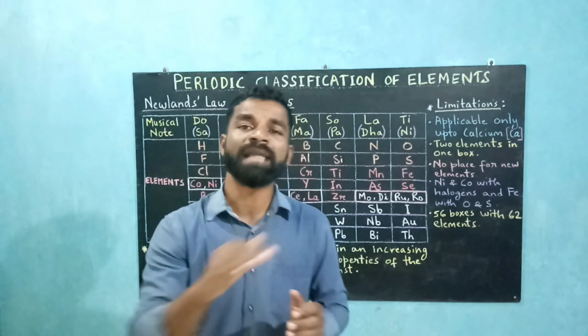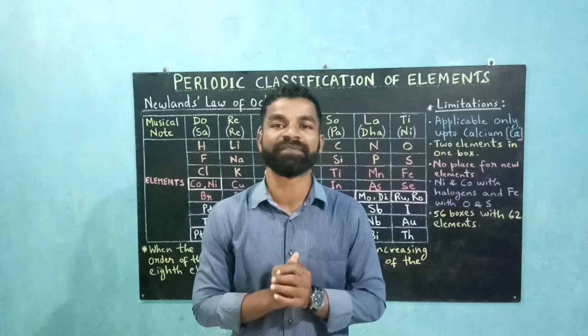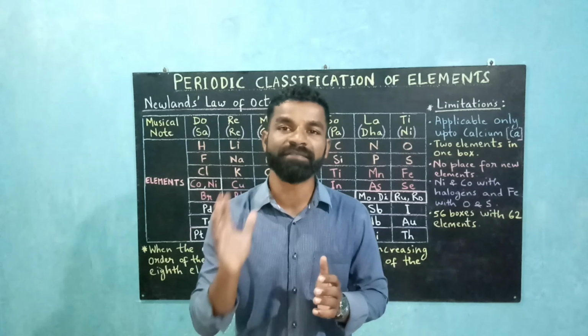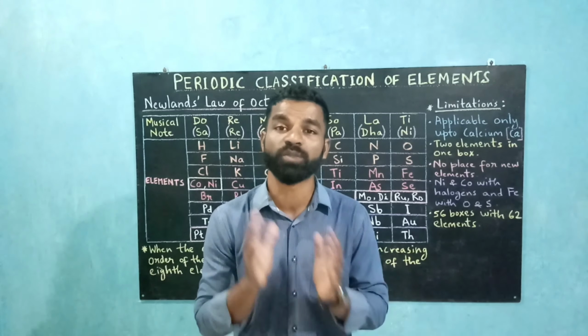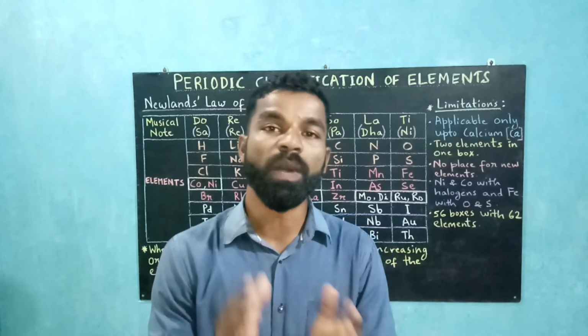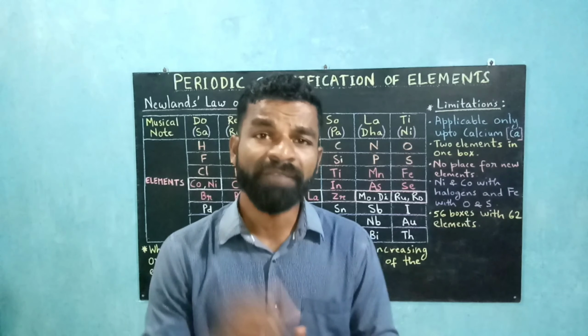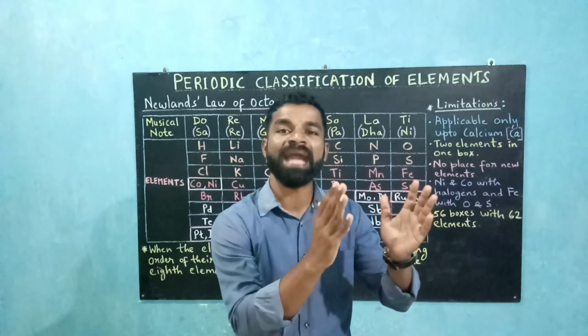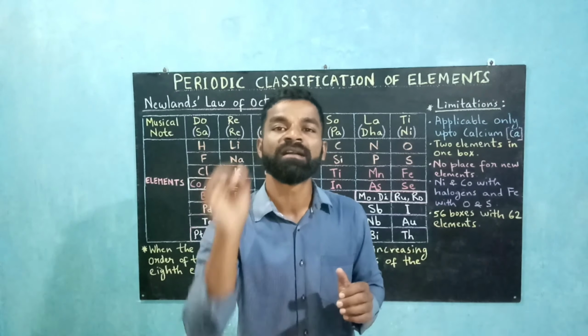He arranged all the elements in the increasing order of their atomic masses. He started with hydrogen, which had atomic mass 1, and ended up with thorium, which had atomic mass 232. He found that every 8th element had similar properties to the first element.